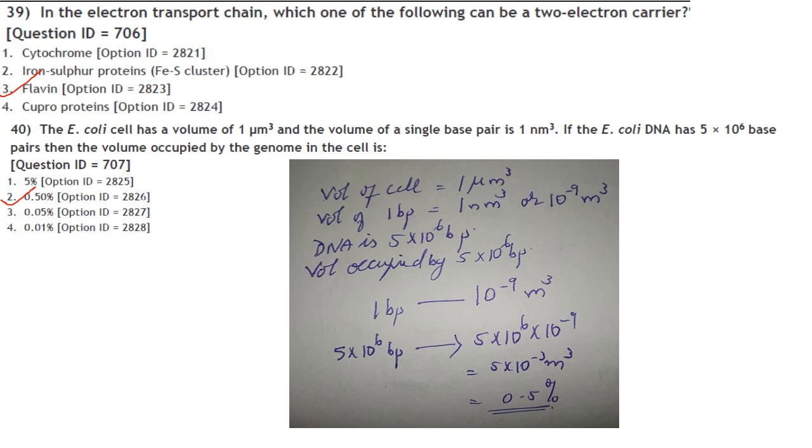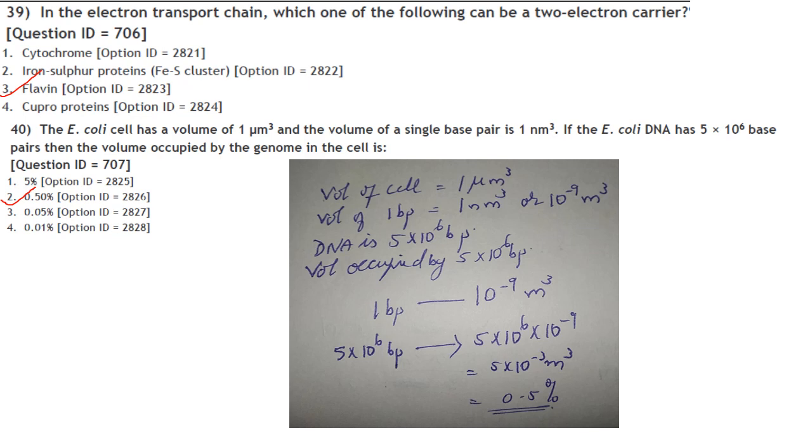Then next one. The E. coli cell has a volume of 1 micrometer cube and the volume of single base pair is 1 nanometer cube. If the E. coli DNA has 5 into 10 raised to 6 base pairs, then the volume occupied by the genome in the cell is. So volume of one base pair is 1 nanometer cube or 10 raised to minus 9 meter cube.